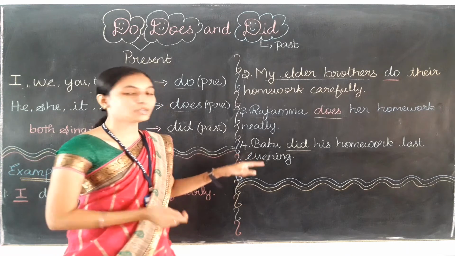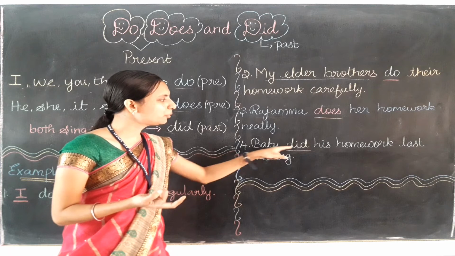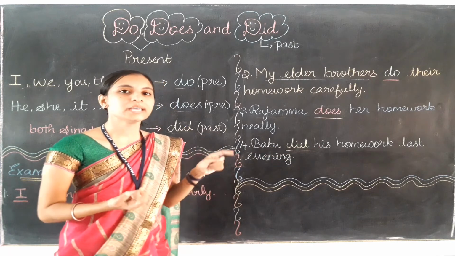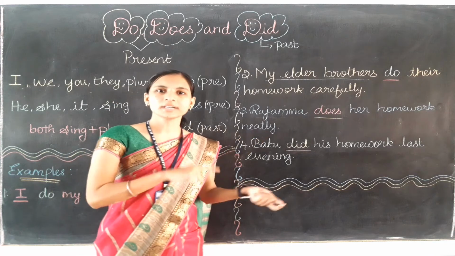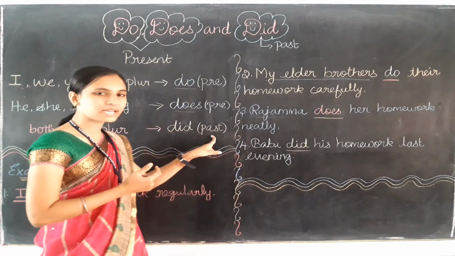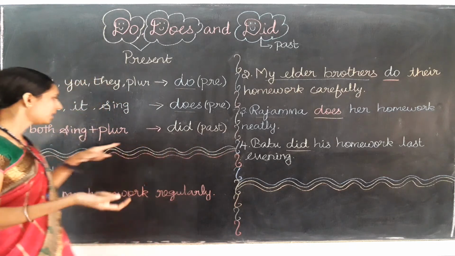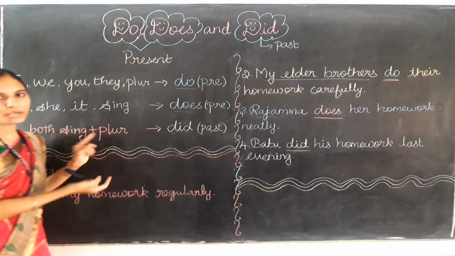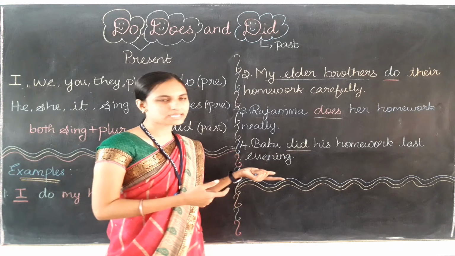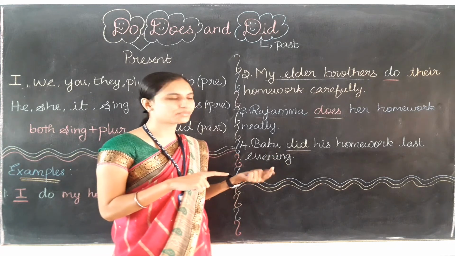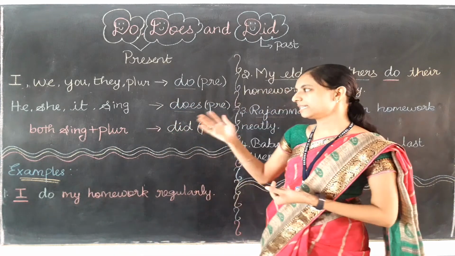Try to translate this sentence by yourself. Babu did his homework last evening. They are talking about last evening, which means he has completed his homework already. So it talks about the past. For the past we need to use did only, for any subject, whether it is singular or plural. So they have used it correctly. Babu is a singular person and they are talking about a past time event only, so we need to use did only. Are you clear, children? Isn't it very easy?